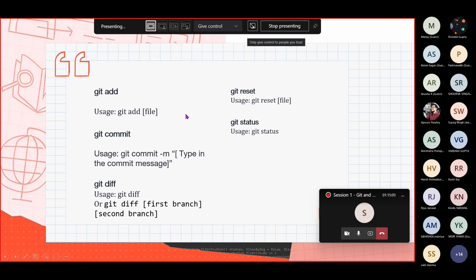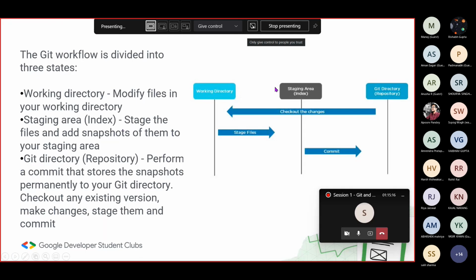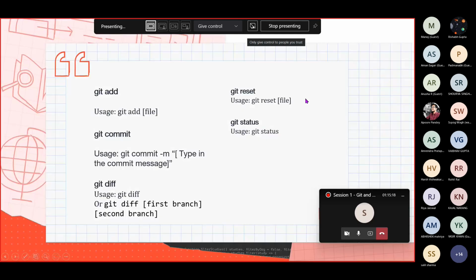So yeah, we have initialized the Git repository. Now for the next part, we will be adding our changes. The changes right now is the index.html file. We will be adding our changes in our staging area. Okay. So to do that, let me show you how we can do that also.